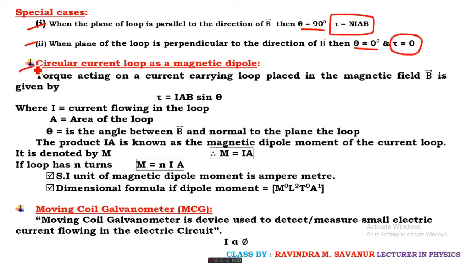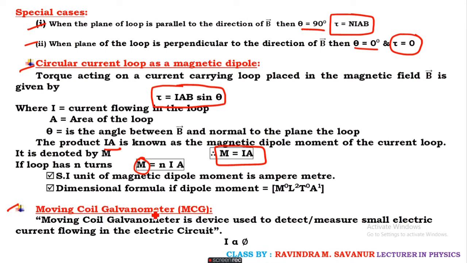And for a circular current loop in a magnetic field, the equation is given by torque equals IA into sin theta. And here the product I into A is known as the magnetic dipole moment, that is M equals I into A. And for N number of turns, M equals N into I into A. The SI unit of magnetic dipole moment is ampere meter square. That M is called the magnetic dipole moment.